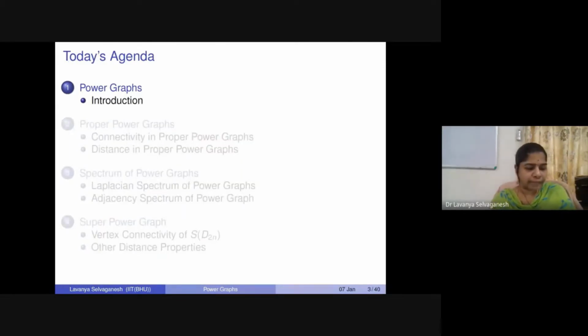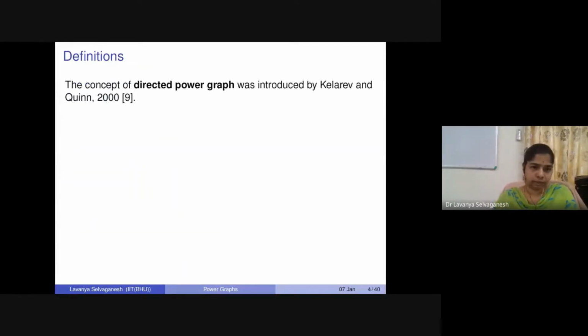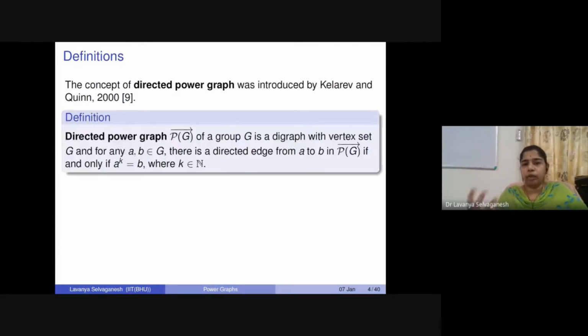Power graphs. As I was saying, this is a very recent concept when compared to Cayley graphs. It was introduced in 2000 by Kelarev and Quinn. The formal definition goes this way: given a group G, we define a digraph, or directed graph, with the vertex set being the group elements.